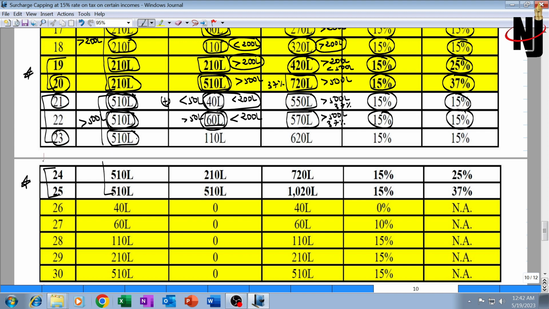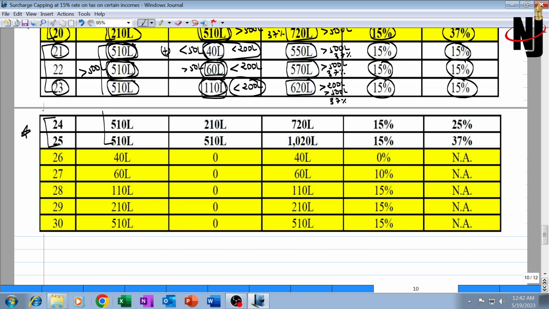Illustration 23 now. Special income is 510, again more than 5 crore. Other income is 110 lakh, which is again less than 2 crore. Total income is more than 2 crore, more than 5 crore also. The surcharge rate should have been 37% because it is much more than 5 crore. But because the normal income is less than 2 crore, the surcharge rate will be restricted to 15% of tax on both the incomes.